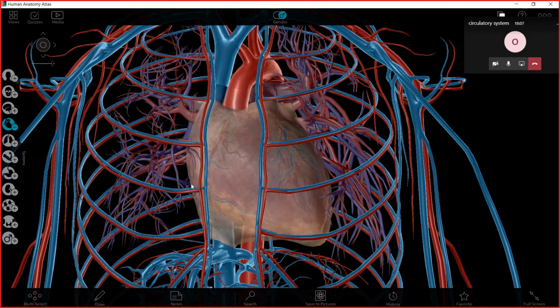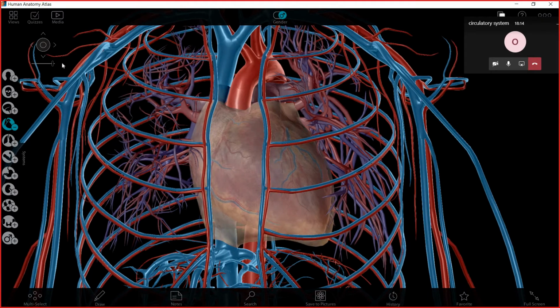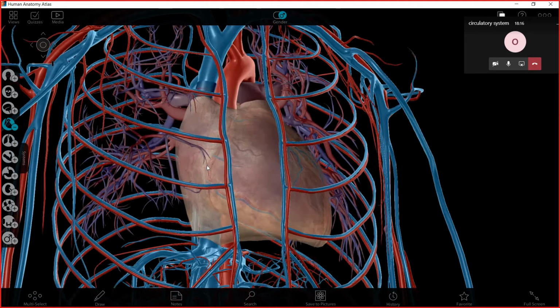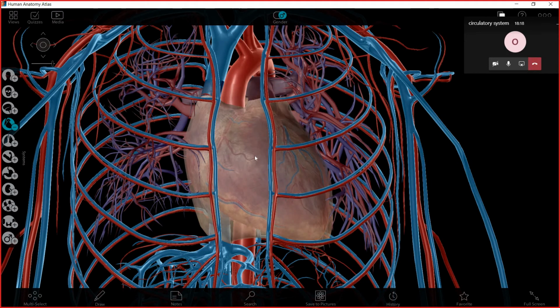There is a common misunderstanding that the heart is found completely on the left side of us.